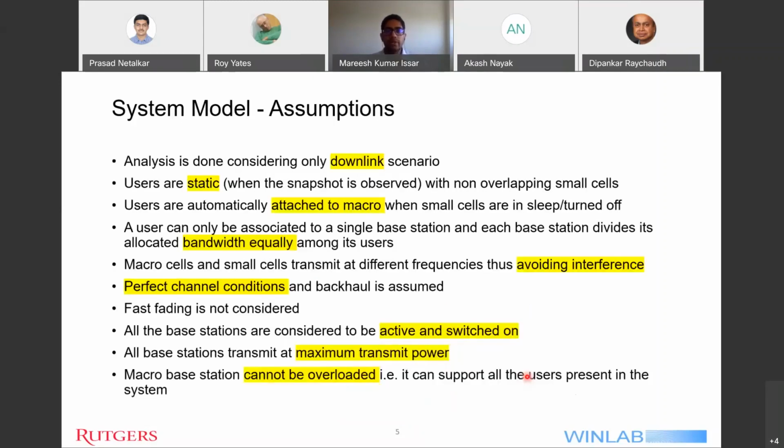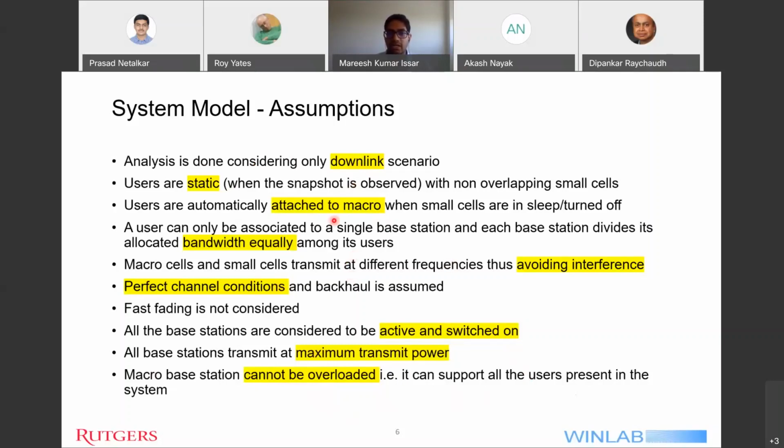So moving on to the system model part of this work, I'll start by depicting some of the assumptions that I have taken. Here I have highlighted the key assumptions for this work. I'm considering only the downlink scenario, and the users are not mobile, they are static, and perfect channel conditions have been assumed.